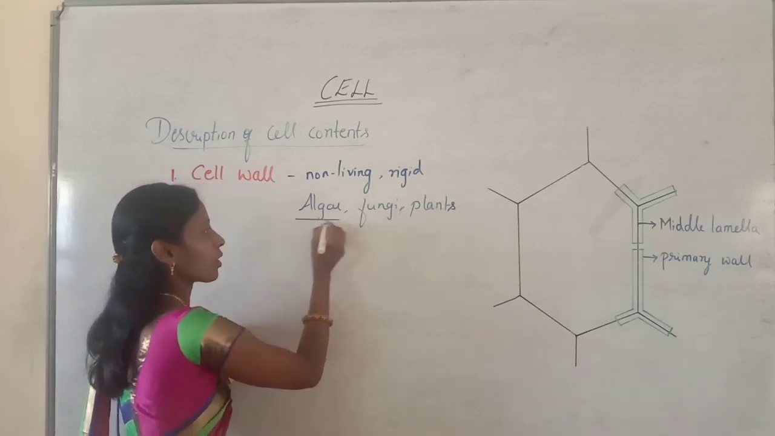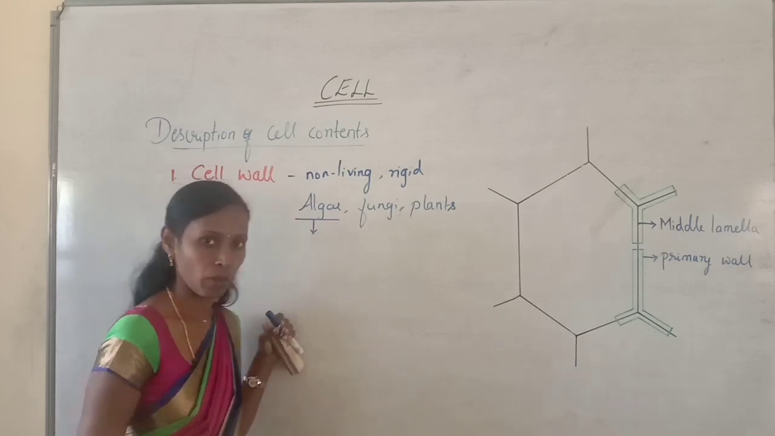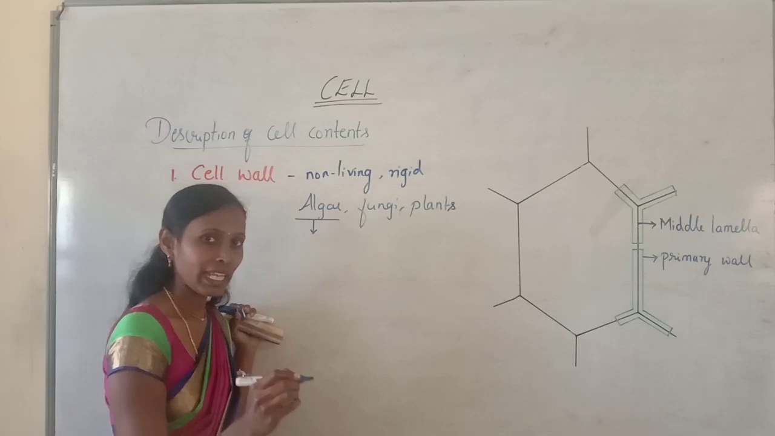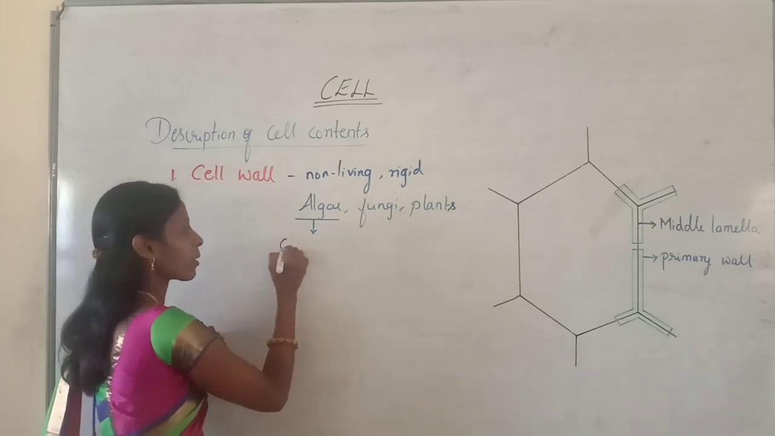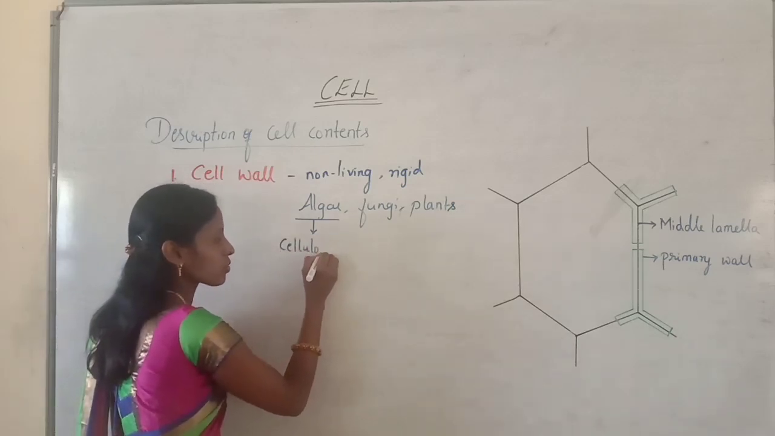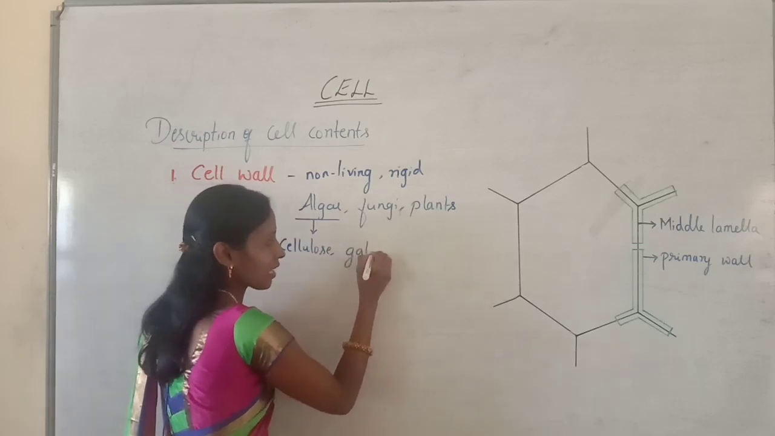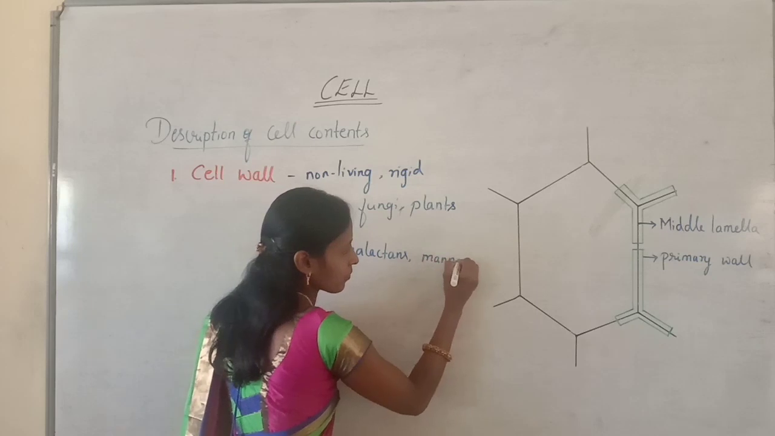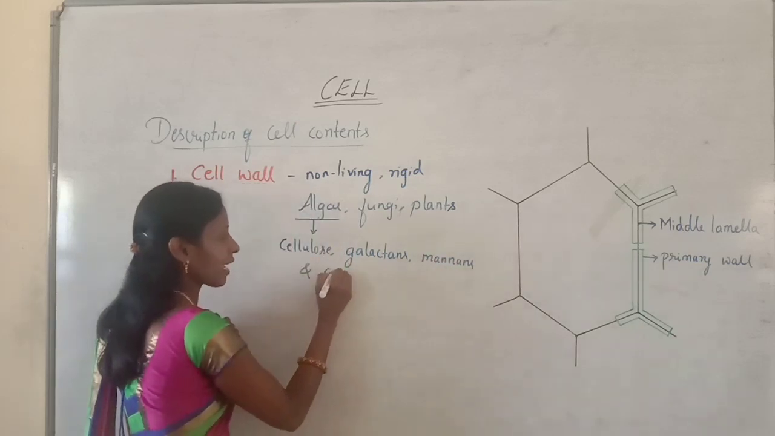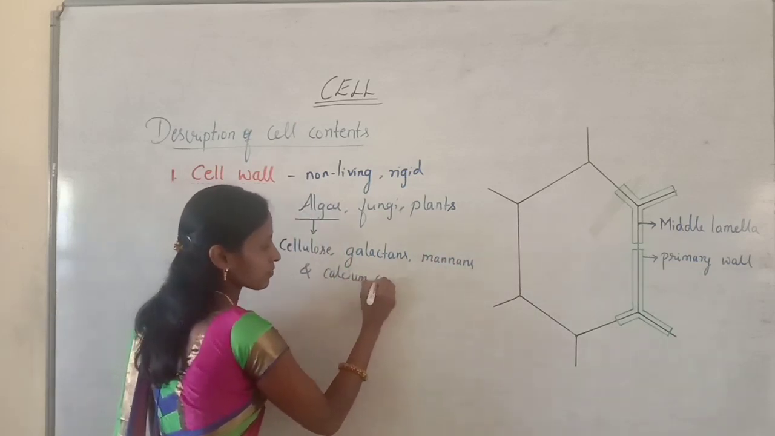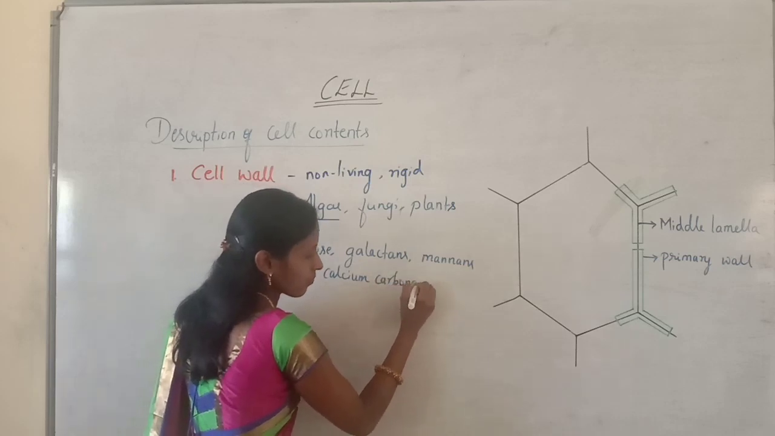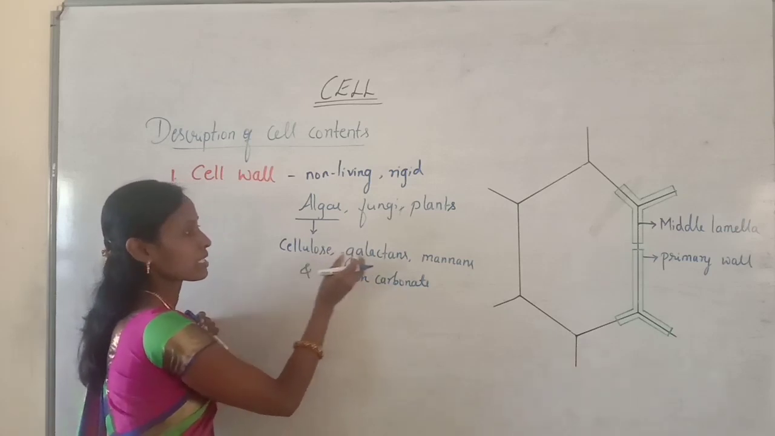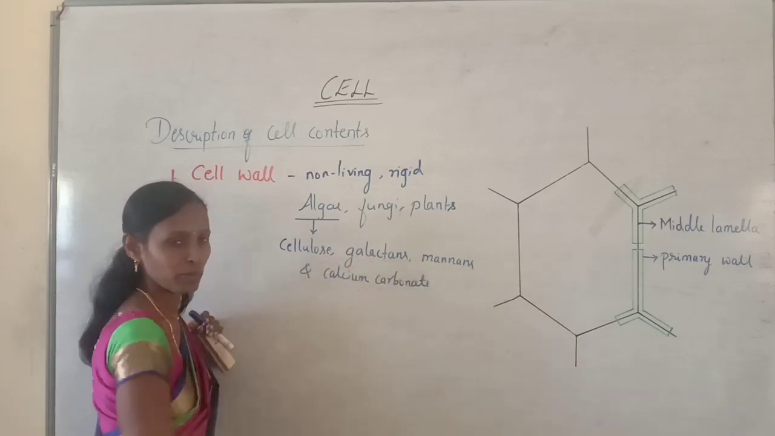When we observe the chemical composition of the cell wall in case of algae, the cell wall is mainly made up of cellulose, galactans, mannans and calcium carbonate. So in algae, the cell wall is mainly made up of cellulose, galactans, mannans and calcium carbonate.